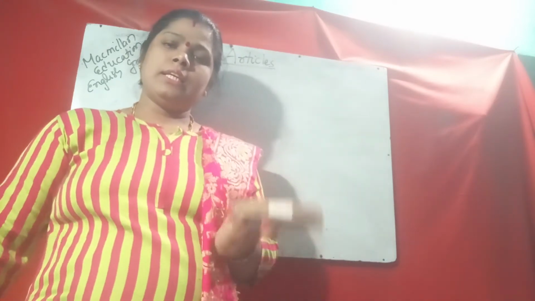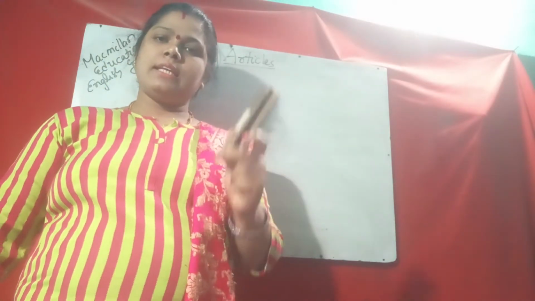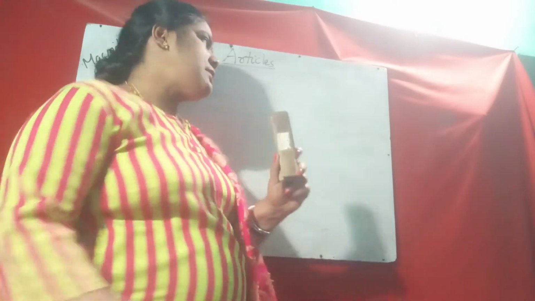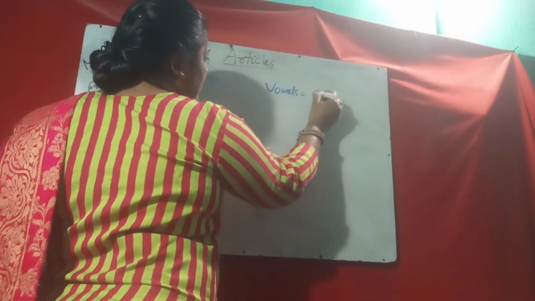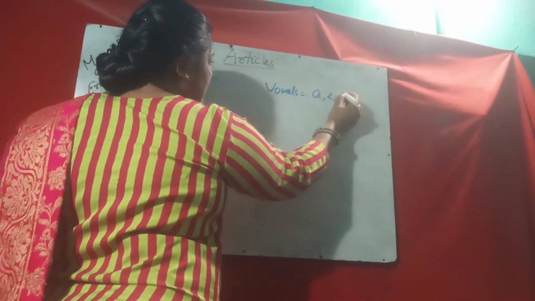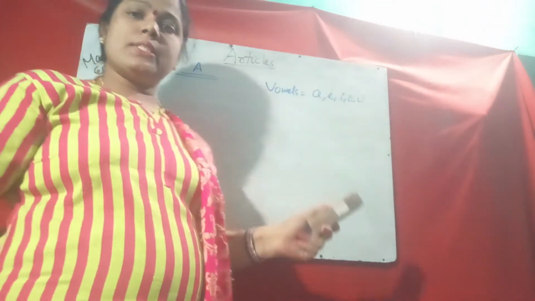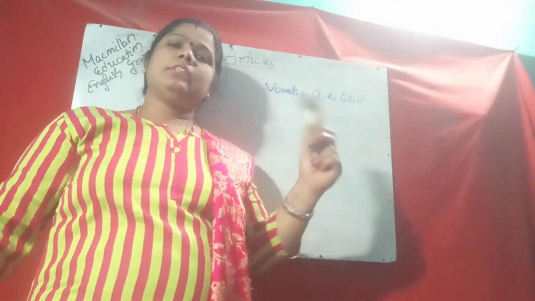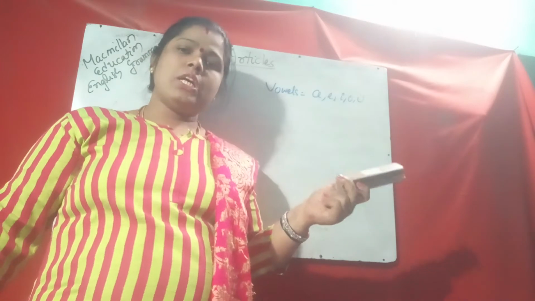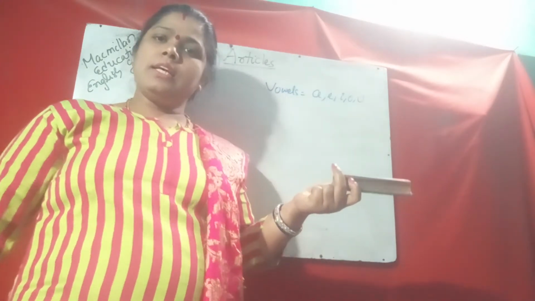You know that A, E, I, O, U are vowels. Of the 26 letters, 5 are vowels and 21 are consonants. So A, E, I, O, U are vowels and the rest are consonants.